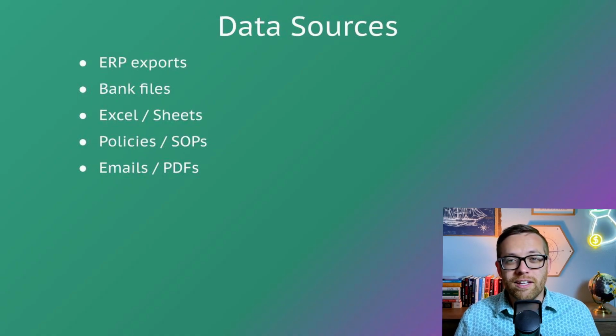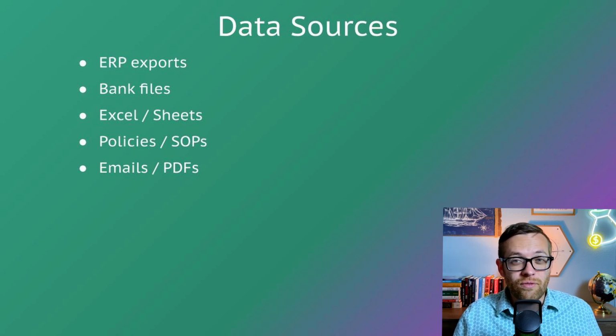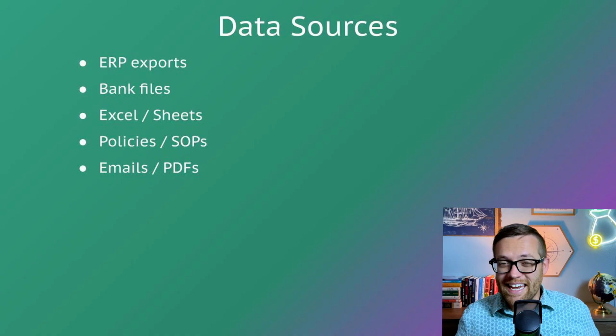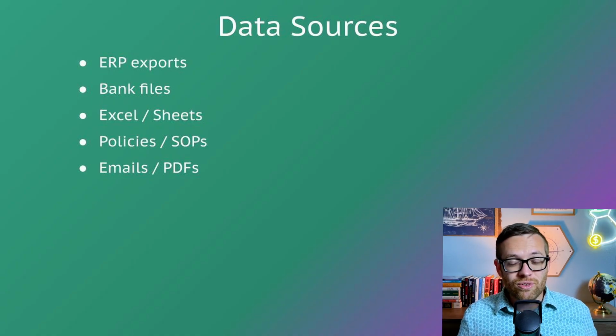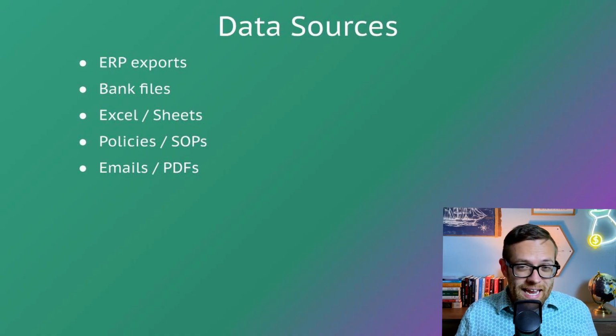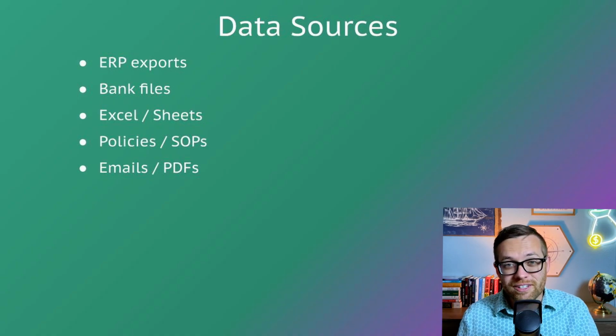So now that it's triggered, let's talk about our data sources. Agents don't magically know where your data lives. You must explicitly tell them which file, which tab in the file, which policy documents. If humans have to hunt for it, so will the agent, and it will hunt badly. Data sources can include anything from ERP exports, to bank files, to Excels or Google Sheets, to policies and your standard operating procedures. It can even include things like emails or PDFs, depending on where you want to connect it.